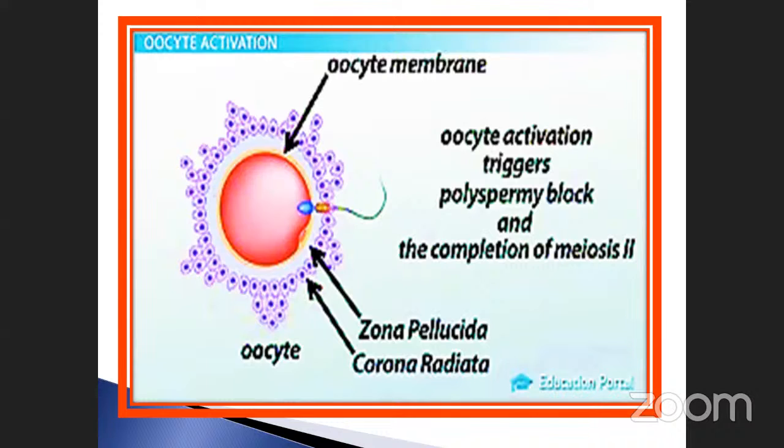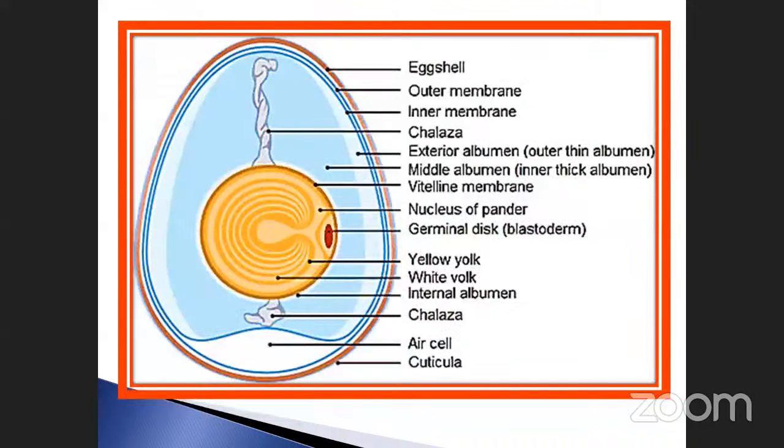Polyspermy block: once oocyte activation is triggered, it blocks polyspermy. Polyspermy means what? More than one sperm reaching the egg, isn't it? So it will not allow that. After the completion of meiosis 2, the oocyte membrane forms. Okay, this is also very, very important. So this is also the total egg.